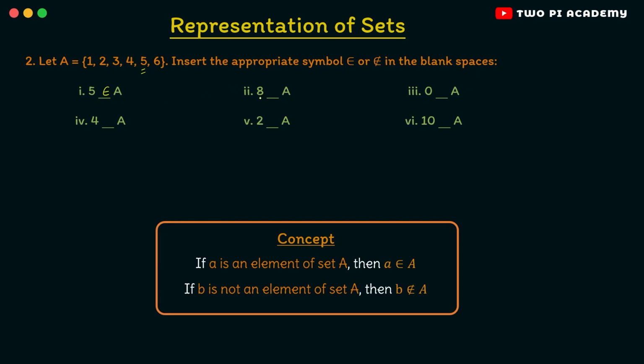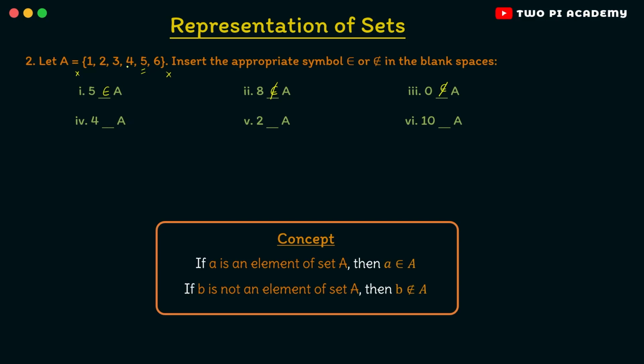And then we have 8. Is 8 inside this set? No, right? There are only elements from 1 to 6. So therefore there is no 8 in this. So therefore you will say 8 does not belong to capital A. And similarly 0. 0 is also not in the set, right? The numbers start with 1. So therefore 0 also does not belong to capital A.